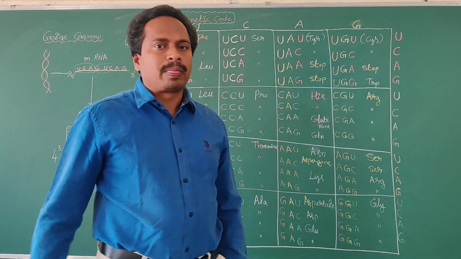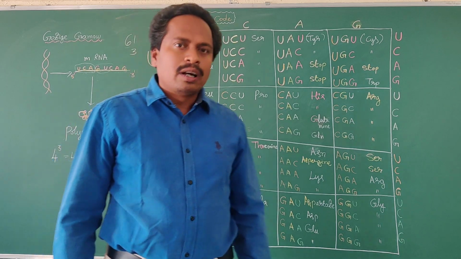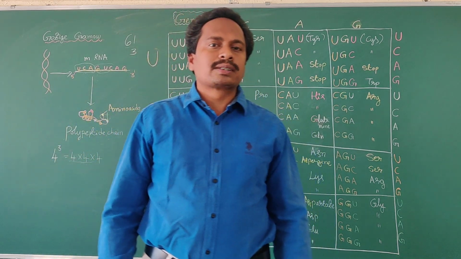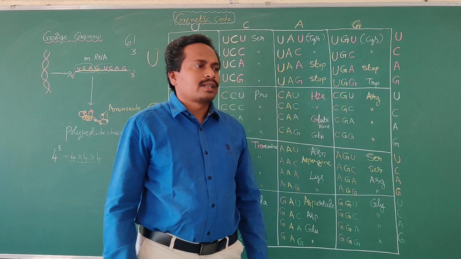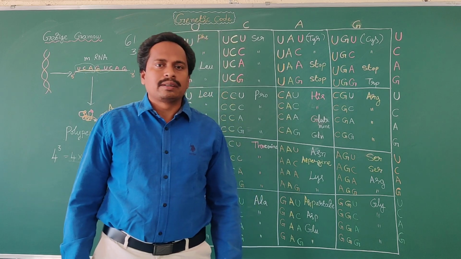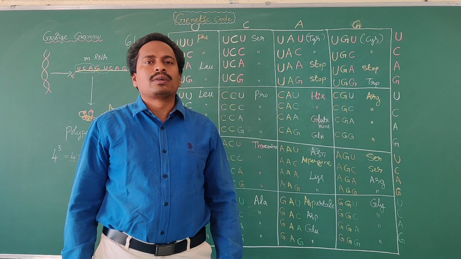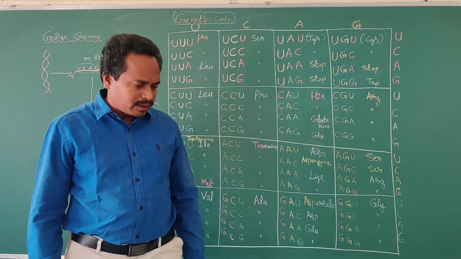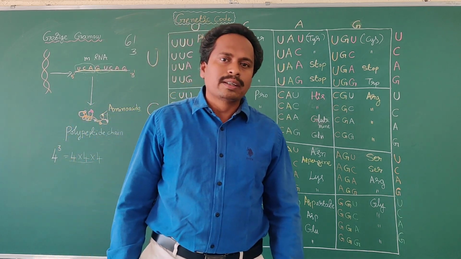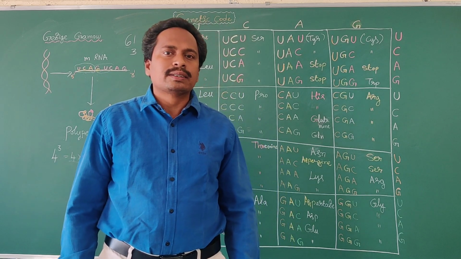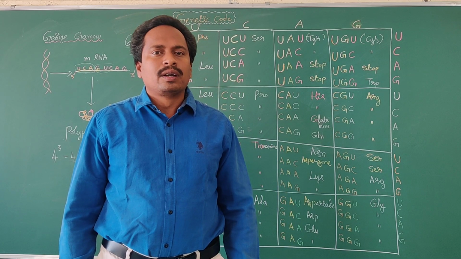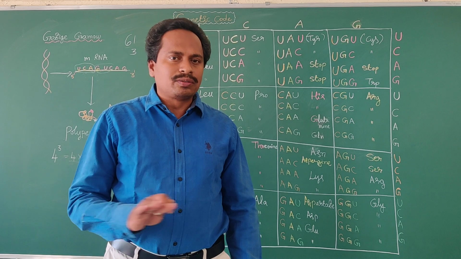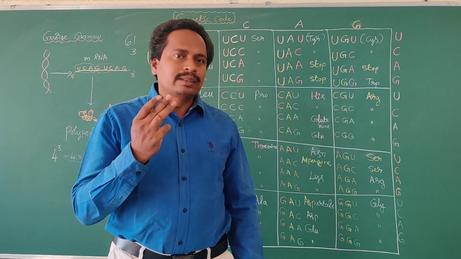3 codons. Okay, so from this concept, from the objective point of view, they may ask how many codons are present in a genetic code? 64 codons. Okay, how many codons are involved in synthesis of amino acids? 61. How many codons do not code for synthesis of amino acids? 3 codons.